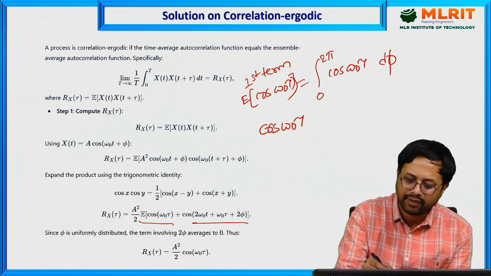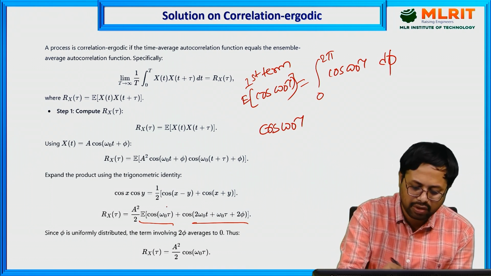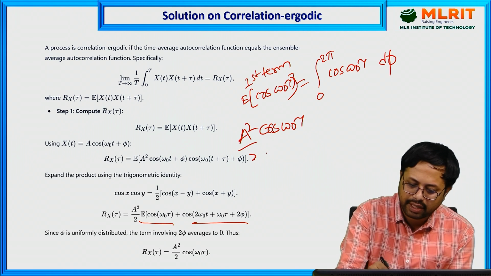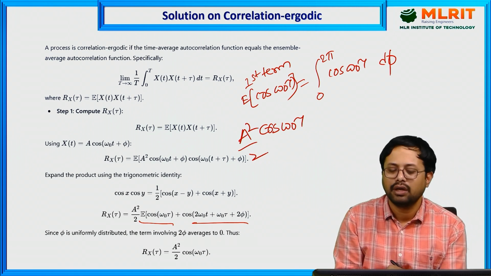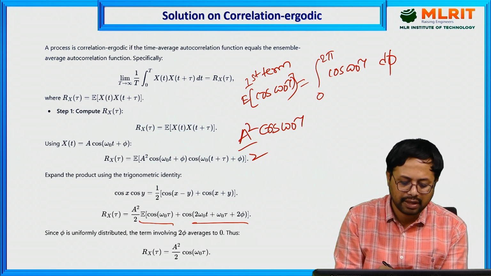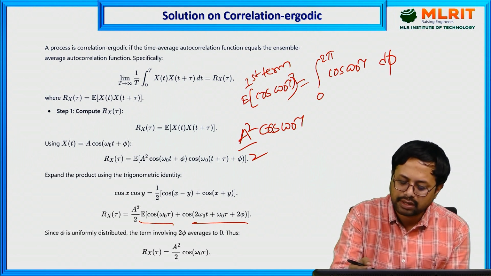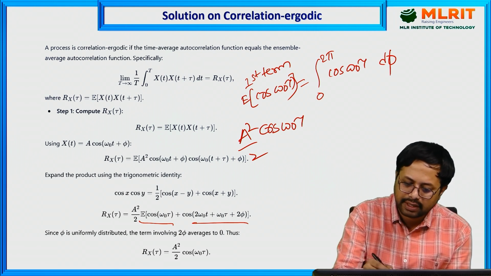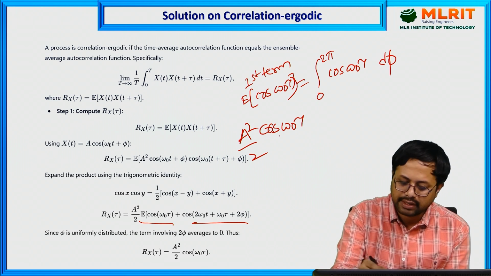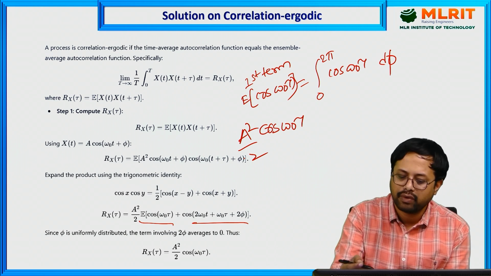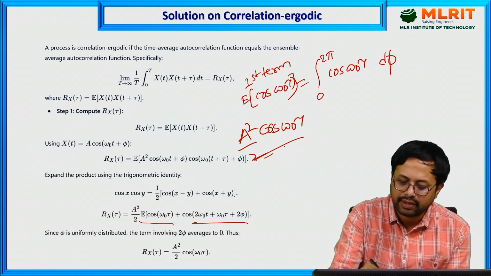Now you have a square by 2, which is anyway a constant. Only the remaining term is left, a square by 2 times the cos term whenever you do the integration of the cos. This is a constant, take it outside, and then whatever remains, that is the resultant you are going to get.